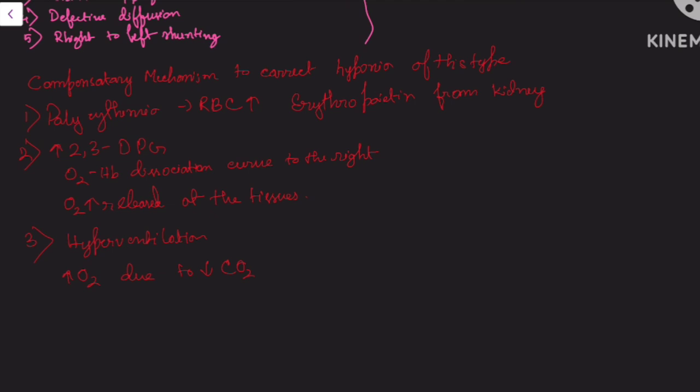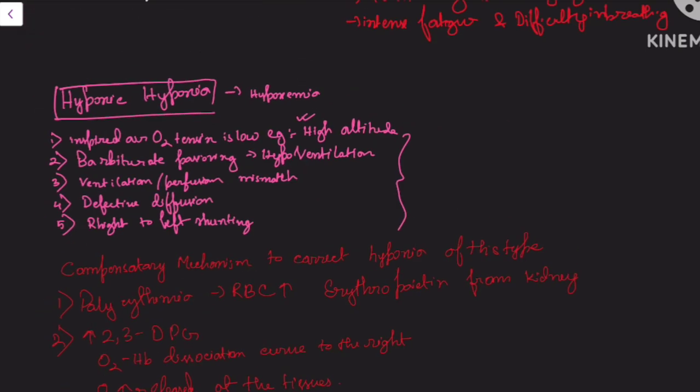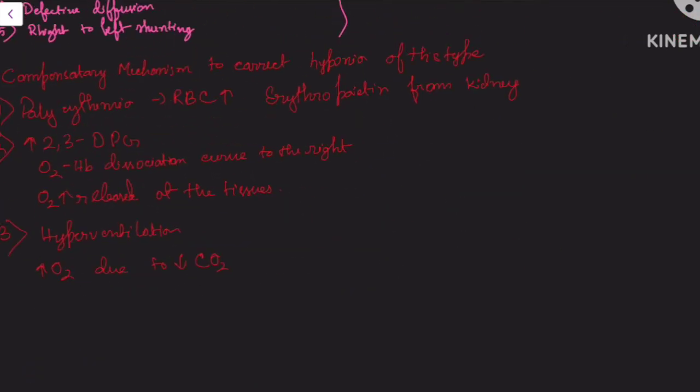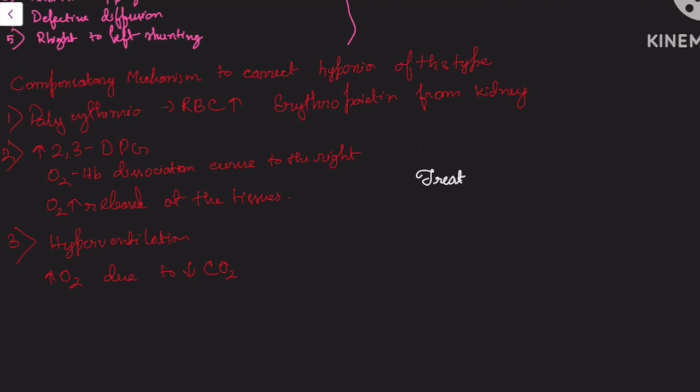Now, what will be the treatment for this type of hypoxia? Treatment is hyperbaric oxygen therapy. Let's write the treatment: O2 therapy.